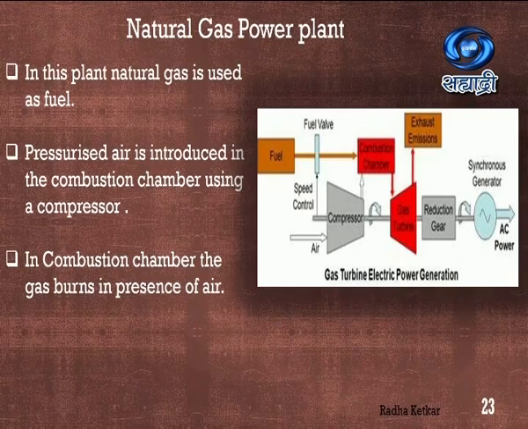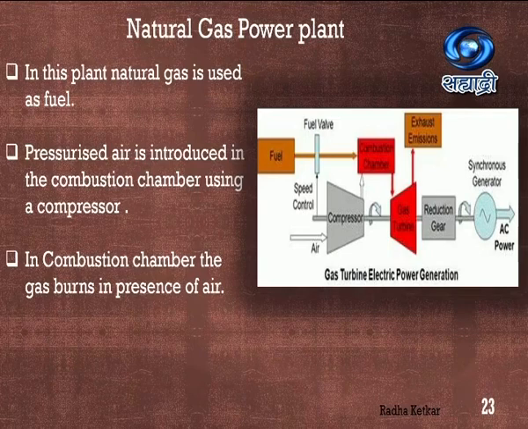So let us start with the next power plant, that is the natural gas power plant. Here again the rest of the system remains the same. So what are we going to have? Natural gas will be used as fuel. Pressurized air is introduced into the combustion chamber using the compressor. You can see it in the picture, the compressor. And in the combustion chamber, the gas is going to burn in the presence of air. So what additional thing do we require here? That is nothing but the source of air, because without it the burning will not be possible. So this natural gas is going to burn in the combustion chamber, right?